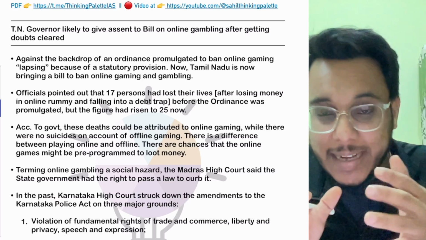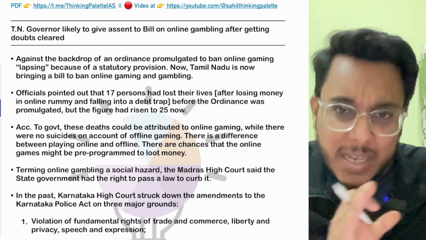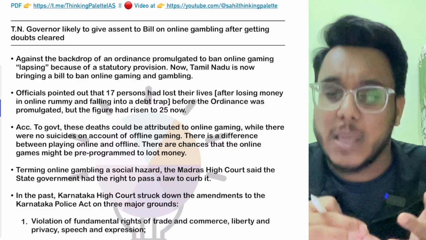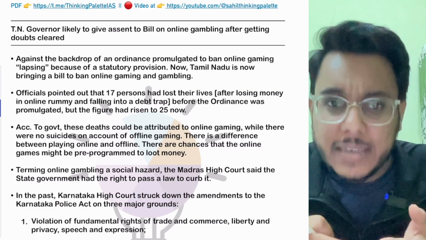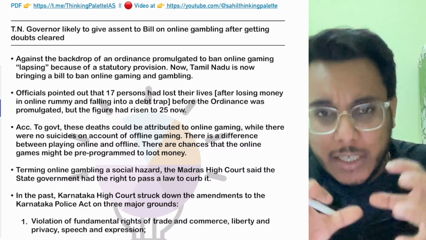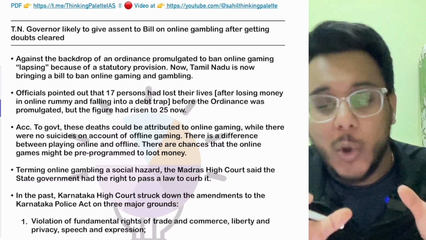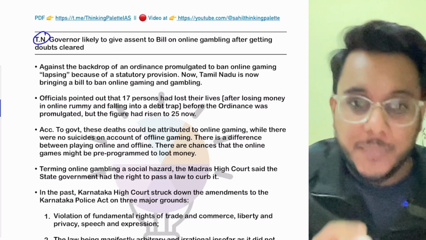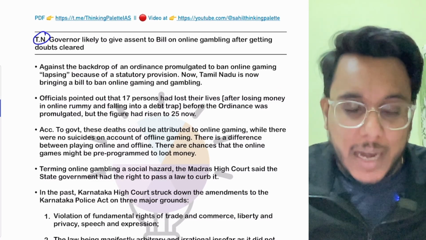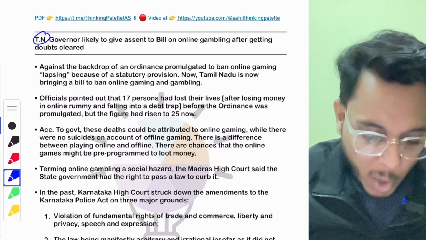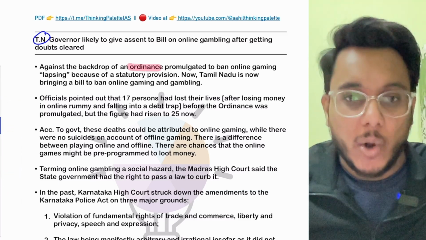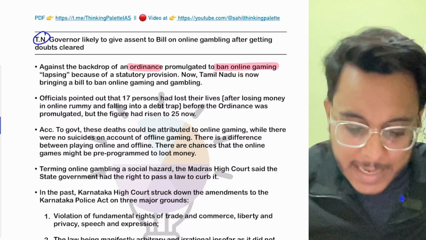So for the past many months, governments, particularly Karnataka, for example, Tamil Nadu, and earlier Kerala also, had tried to control online gambling and online gaming. Right now, it is the Tamil Nadu government. Tamil Nadu government earlier had brought an ordinance, and by that ordinance Tamil Nadu banned online gaming.